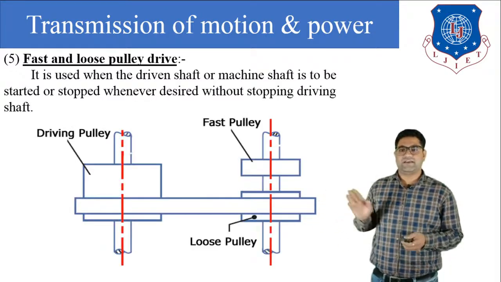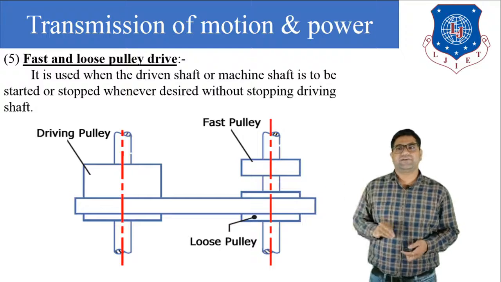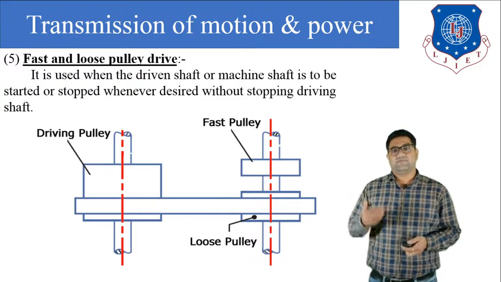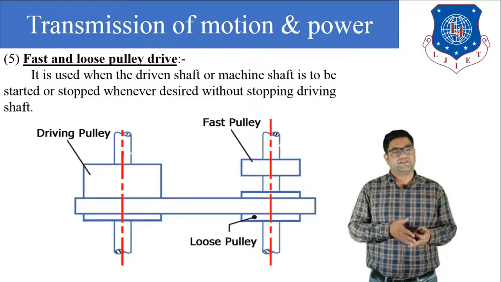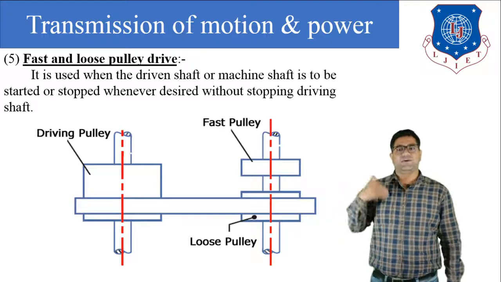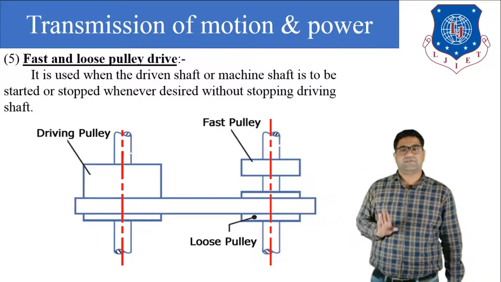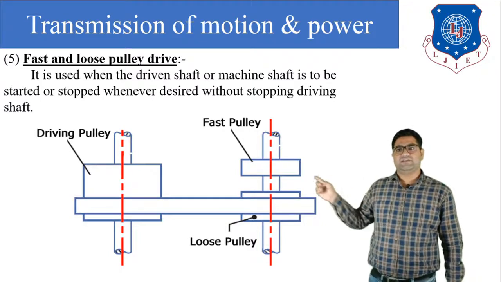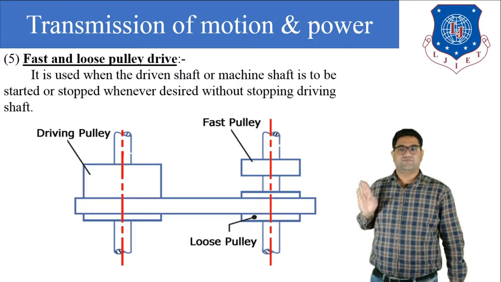Now this is the typical diagram of the fast and loose pulley drive. This drive is used when we want to stop the driven shaft without stopping the driving shaft. The driving shaft will rotate continuously, and if we want to stop the driven shaft, we can use this type of transmission mechanism. Here you can see there is one driving pulley, here there is a fast pulley, and here there is a loose pulley.